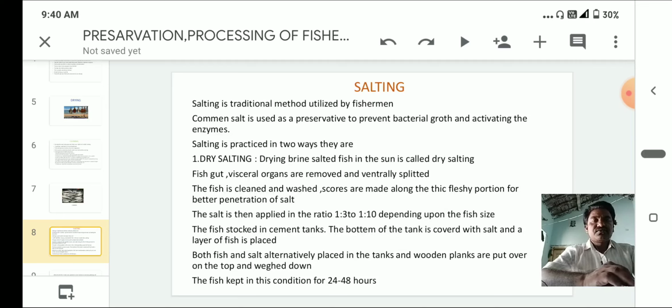Both fish and salt are alternately placed in the tanks, and wooden planks are put over the top and weighed down. The fish is kept in this condition for 24 to 48 hours.